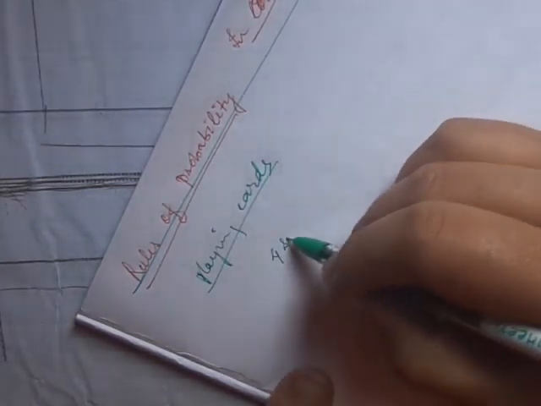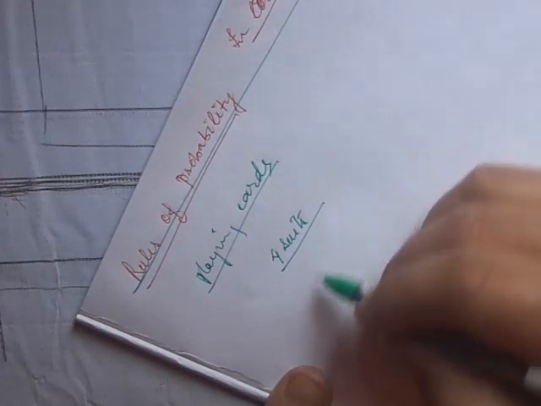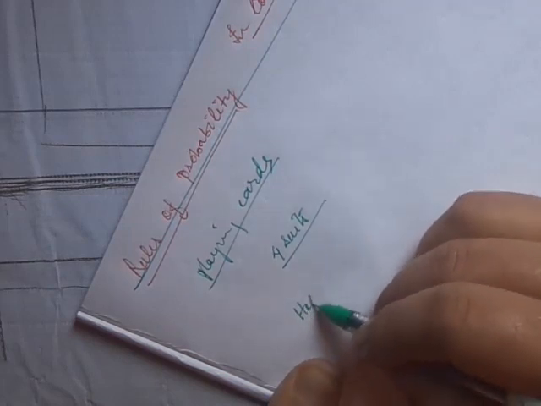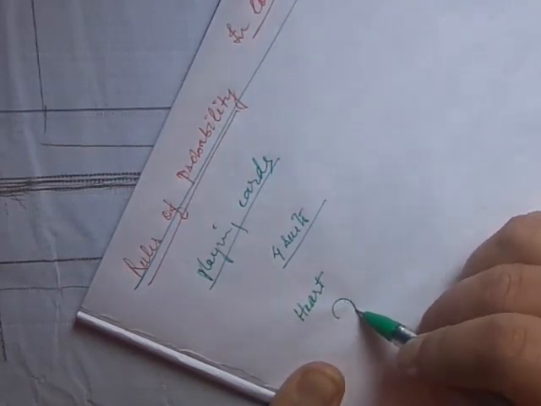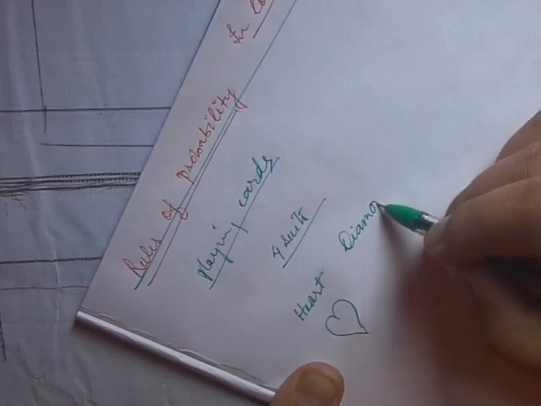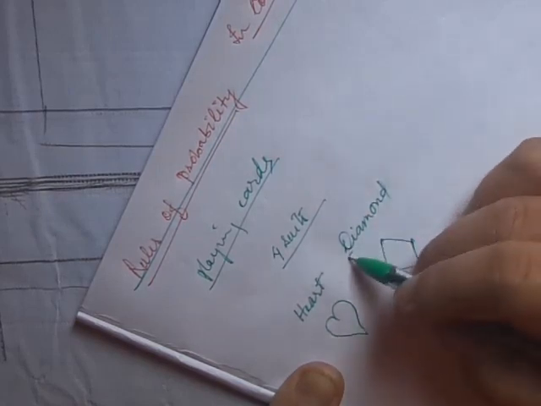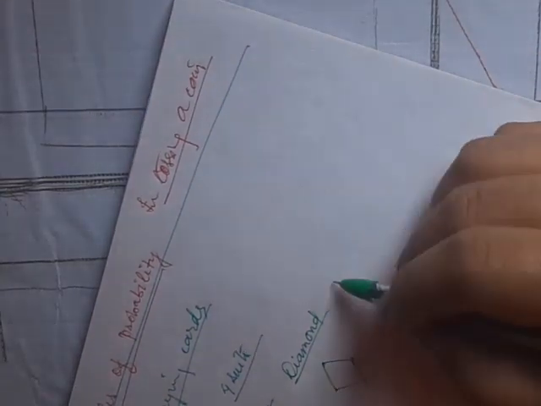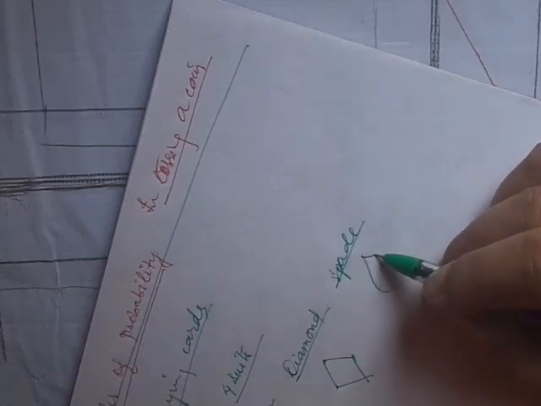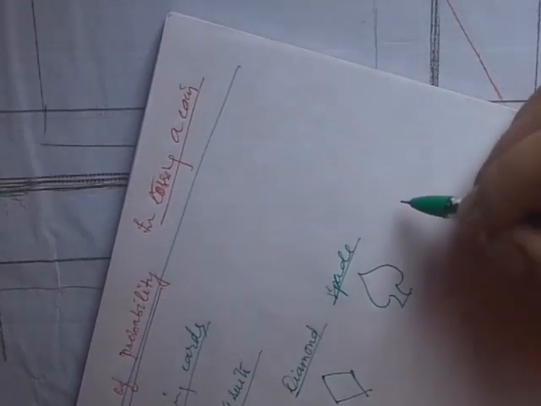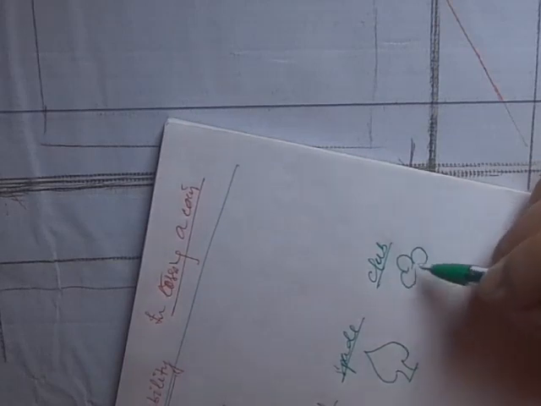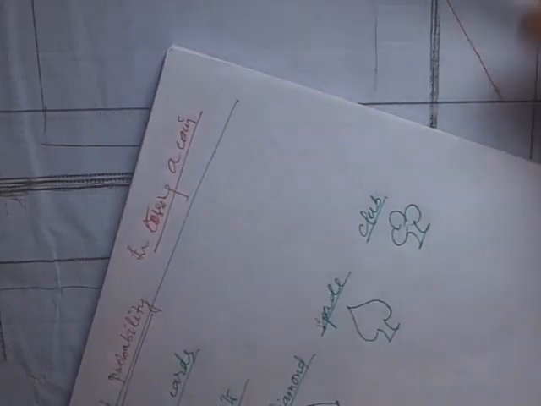We have 4 suits. Those are, let's say, heart, then diamond, then spade, and then club.